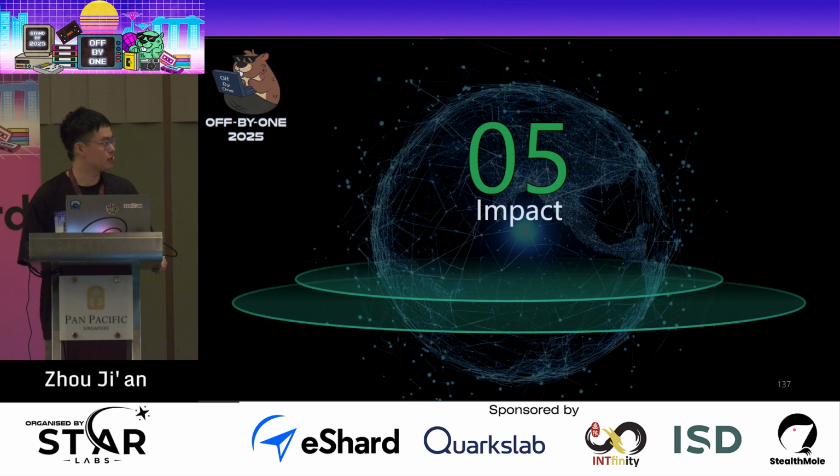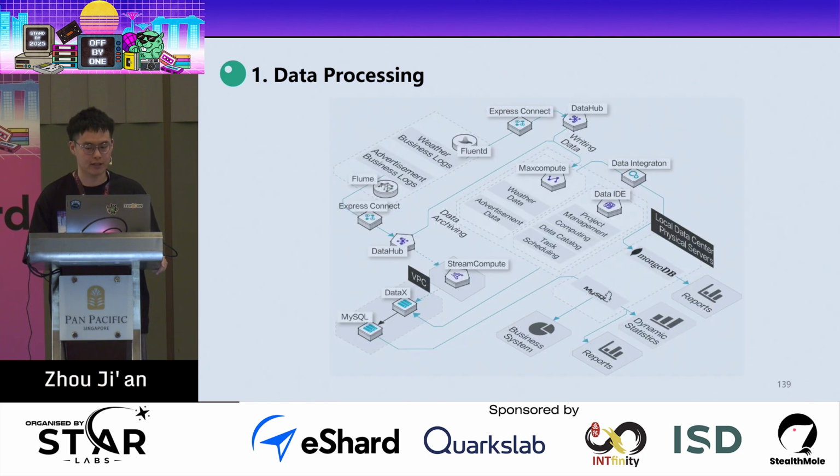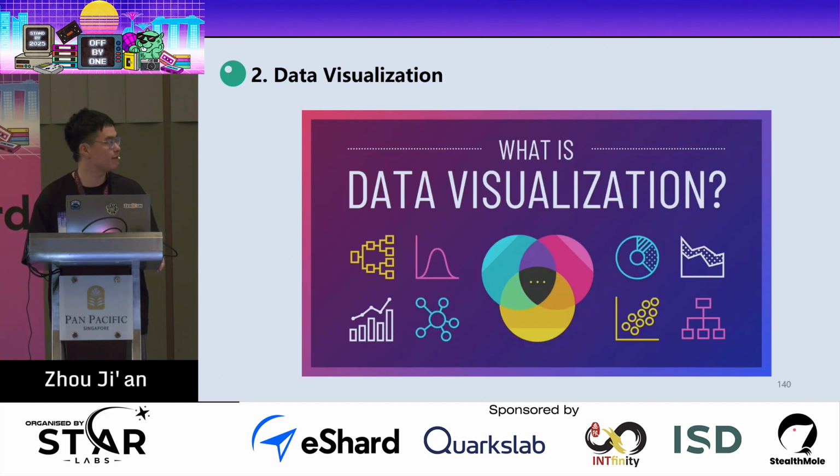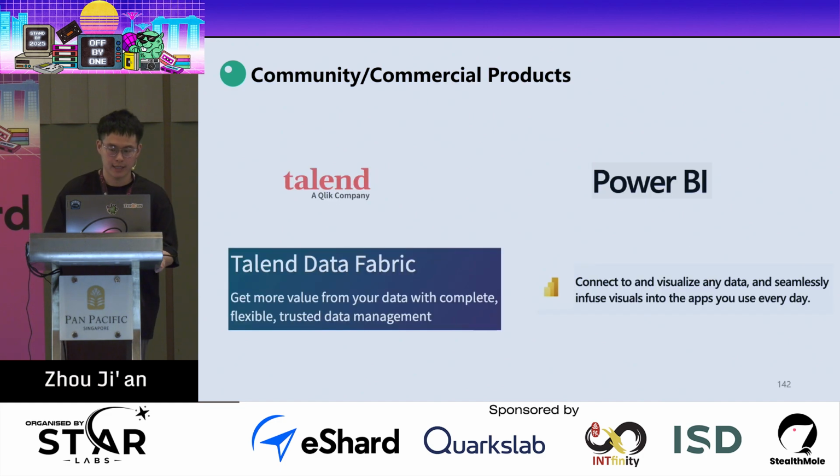And next, I will introduce the impact of the JDBC vulnerability. So which applications are exposed to the JDBC vulnerability? After my exploration, there are some common scenarios. First is data processing or data integration, where the product assists users in managing data or conducting data analysis. And next is data visualization, which helps users to better visualize and experience data more intuitively. And here the affected servers include community or commercial products or cloud vendors. There are many of these kinds of products, like CloudBeaver, Tableau, or Power BI.